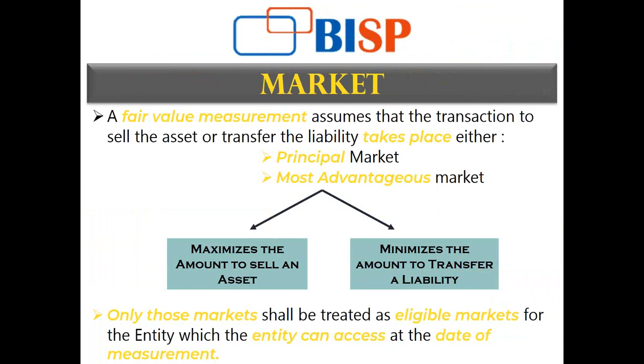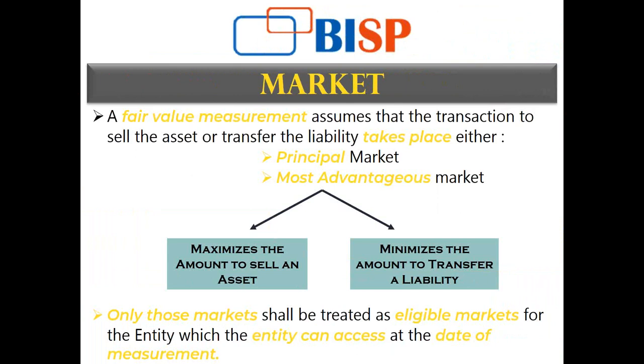There is one more thing that can happen. As I've told you, the securities market is the principal market for debt and equity instruments. But if I am not a listed company, then I am not eligible to enter that market to sell my equity and debt instruments. So the market shall be accessible also. There are certain sales and purchases restricted to a particular type of industry.